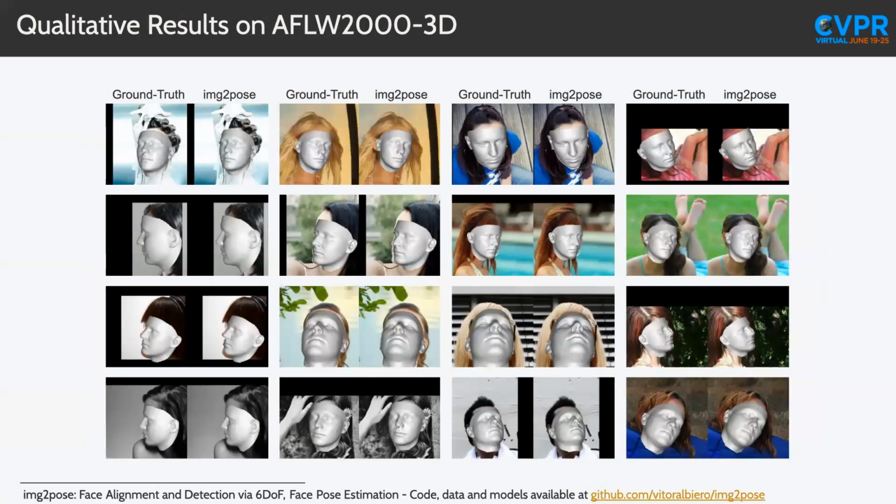So in here, we have some qualitative results on AFLW 2000-3D. On the left, we have the ground truth. On the right, the Img2Pose. And we can see here that our model regresses the 6 degrees of freedom very close to the ground truth and is able to perform across a variety of different head poses as seen in this image.